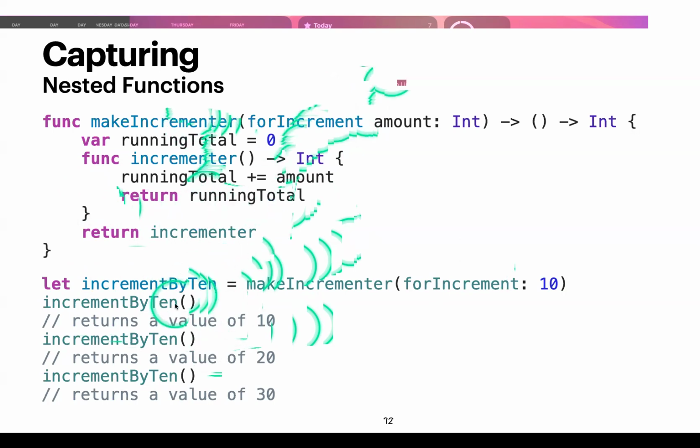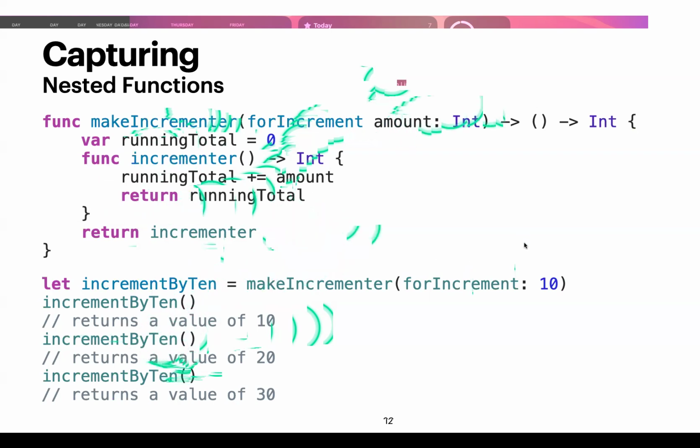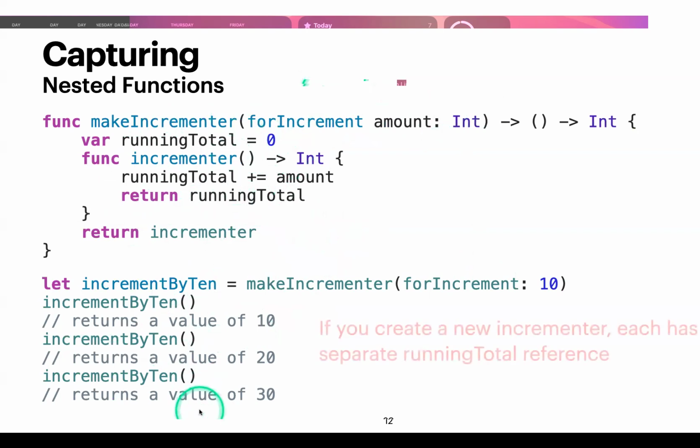If I call incrementByTen again, I'll get 20 because right now the incrementer has references to runningTotal. So it keeps track of it internally, and now when I call it again, I'll just add the amount that was passed in, which is 10, to runningTotal. RunningTotal is now 10, so 10 plus 10 is 20. So I return that out and I keep on going.